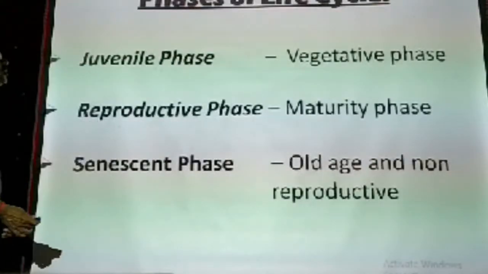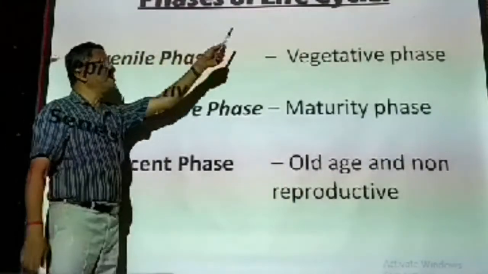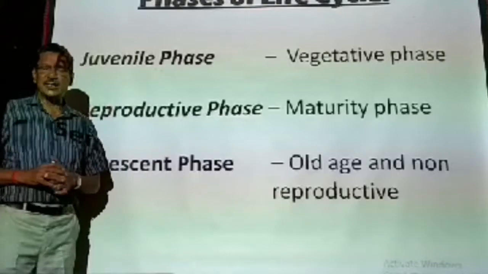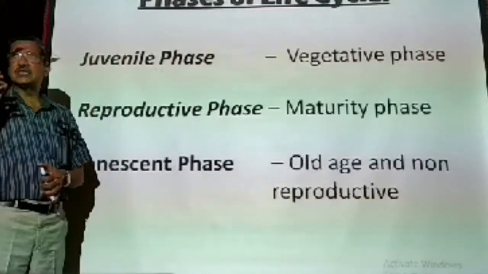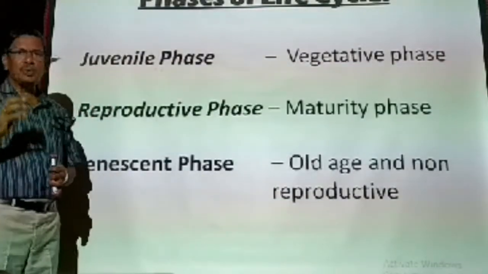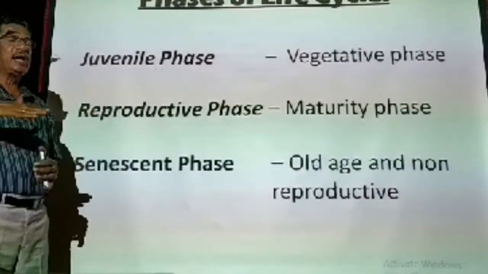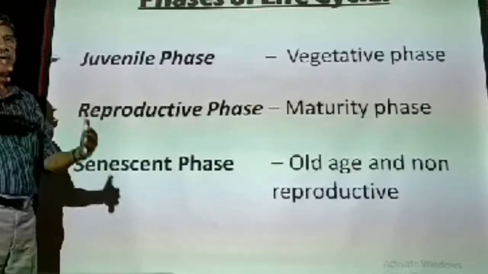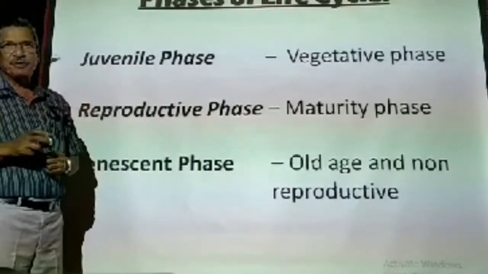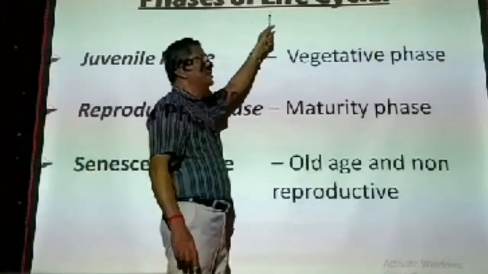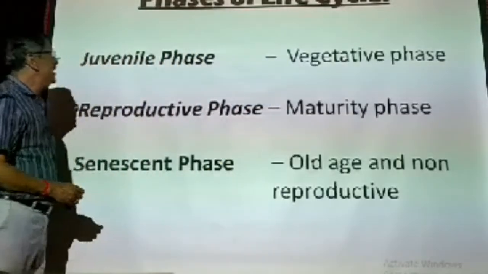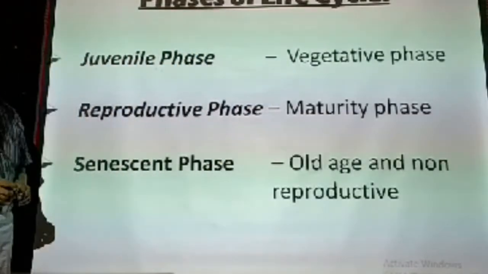Then the next topic we are going to see is the phases of the life cycle. What is the meaning of life cycle? If one young one is formed, if a young one is born, now the young one has to grow, attain maturity, and then become old, and it will die. Now the whole life of the individual is called the life cycle. So the life cycle has three stages, three phases.